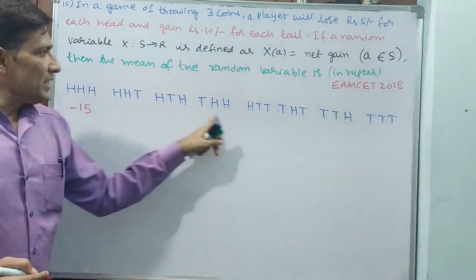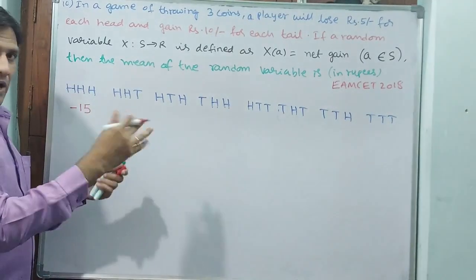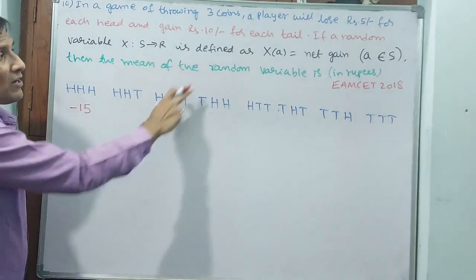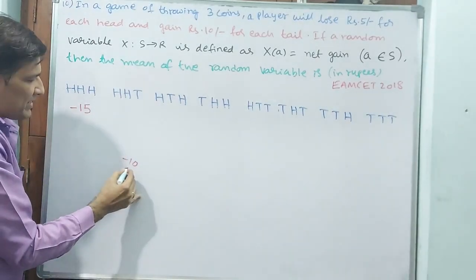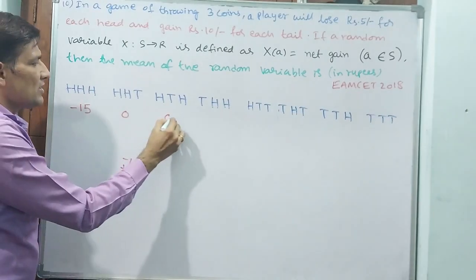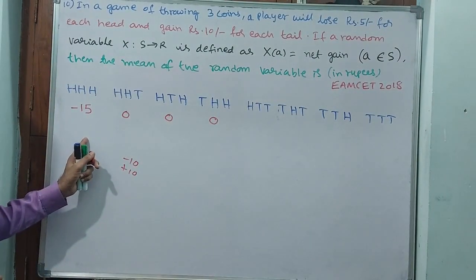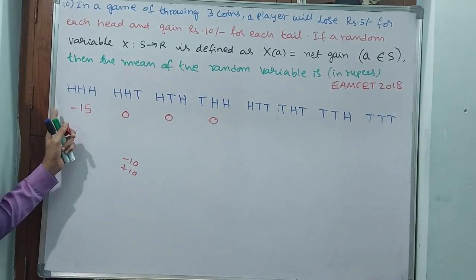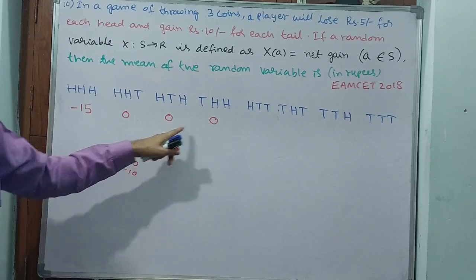Now for the other outcomes, I am talking about the gain or loss in rupees, not probability. Two heads means minus 5, minus 10, and 1 tail means plus 10. Total 0. That means this is also 0, this is also 0, this is also 0. Gain or loss in rupees: 0, 0, 0.